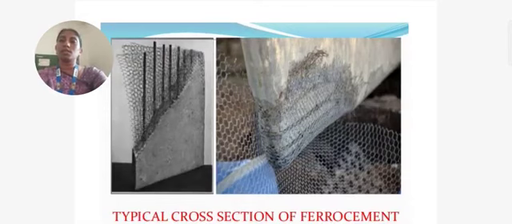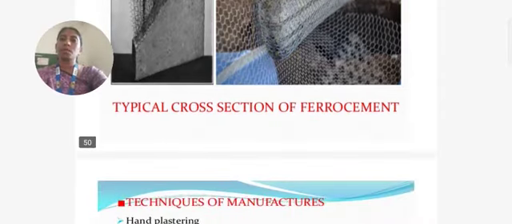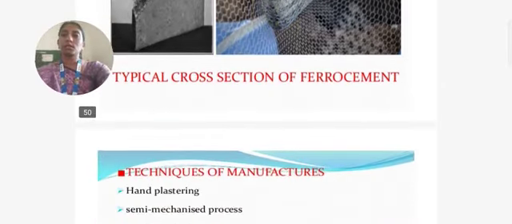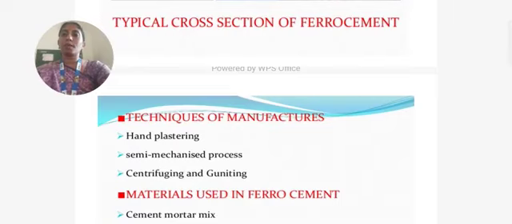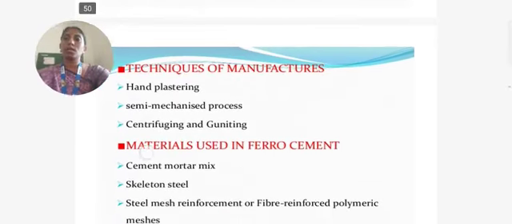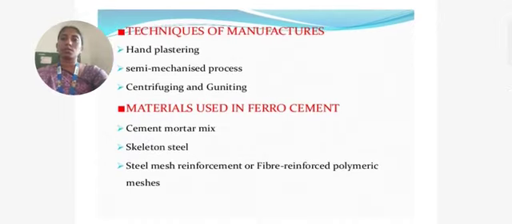This figure shows the wire mesh in ferro cement, a typical cross section of ferro cement. The techniques used for manufacture are hand plastering, semi-mechanized process, centrifuging, and guniting. Materials used in ferro cement are cement mortar mix, skeleton steel, steel mesh reinforcement, or fiber reinforced polymeric meshes.